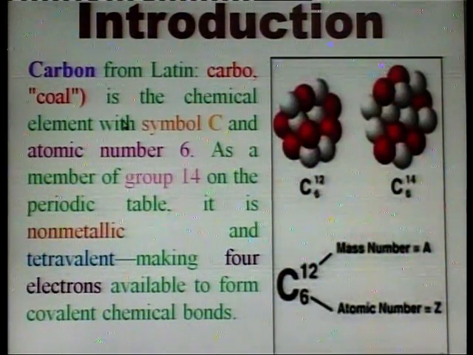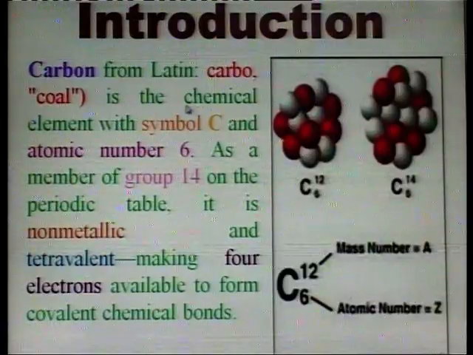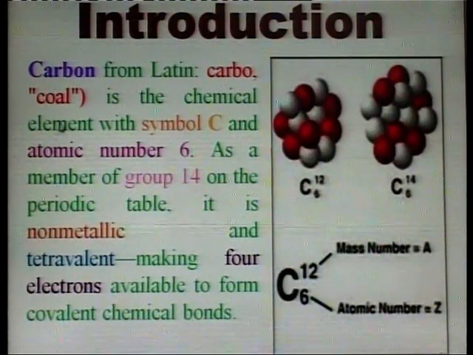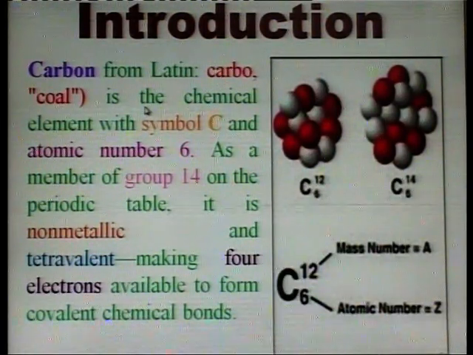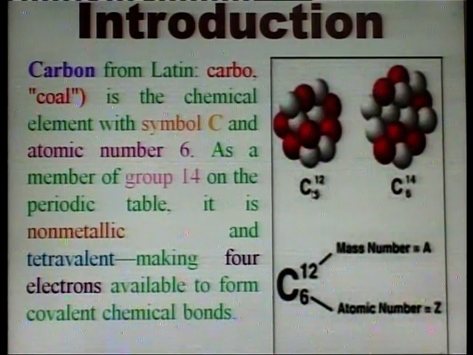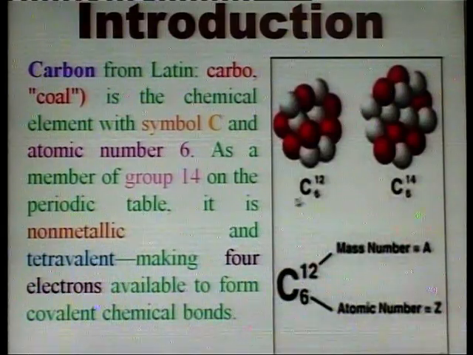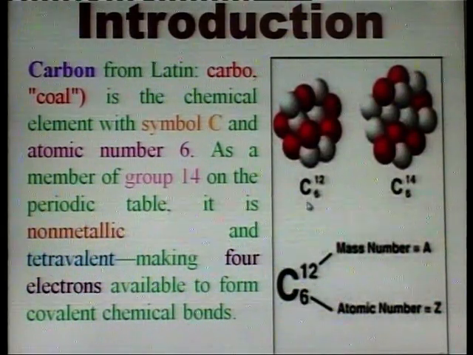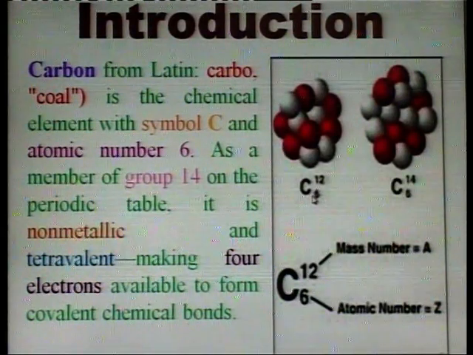Introduction. Carbon, from Latin carbo meaning coal, is the chemical element with symbol C and atomic number 6.